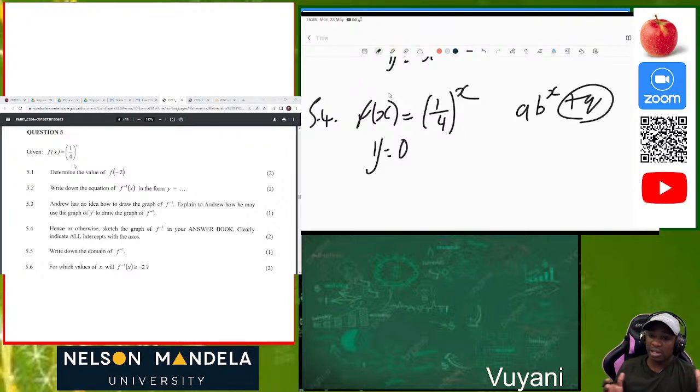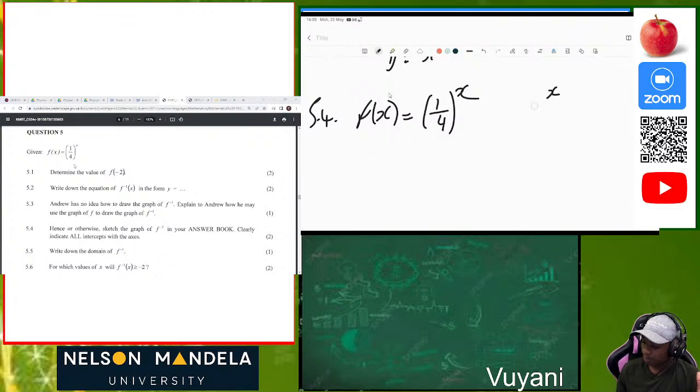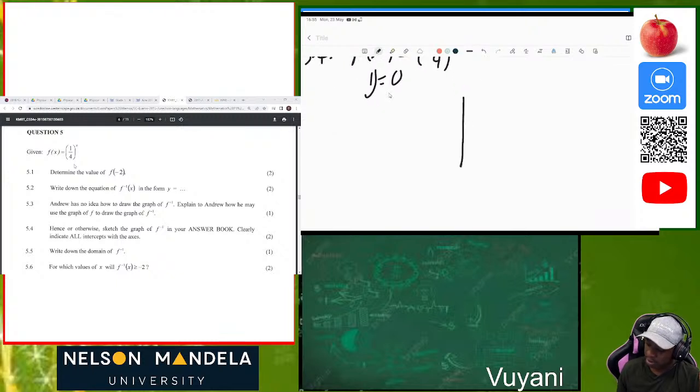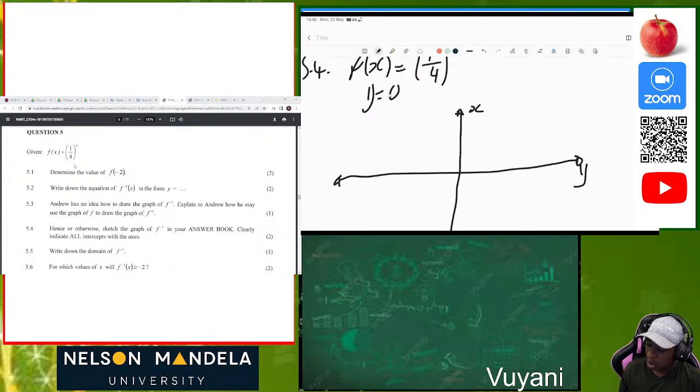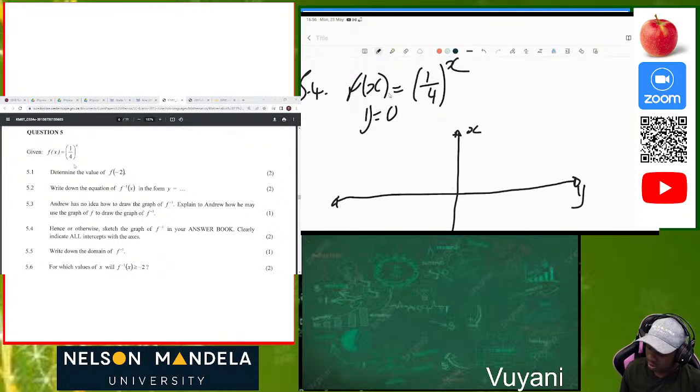So in this instance, we are not given the value of q, which means the horizontal asymptote is already y is equal to 0. So you must understand it's y is equal to 0. Now plotting our function won't be difficult, because y is equal to 0. So this is the x and y. Great. So now we know that y is equal to 0 is the asymptote. So your graph must not touch y is equal to 0.